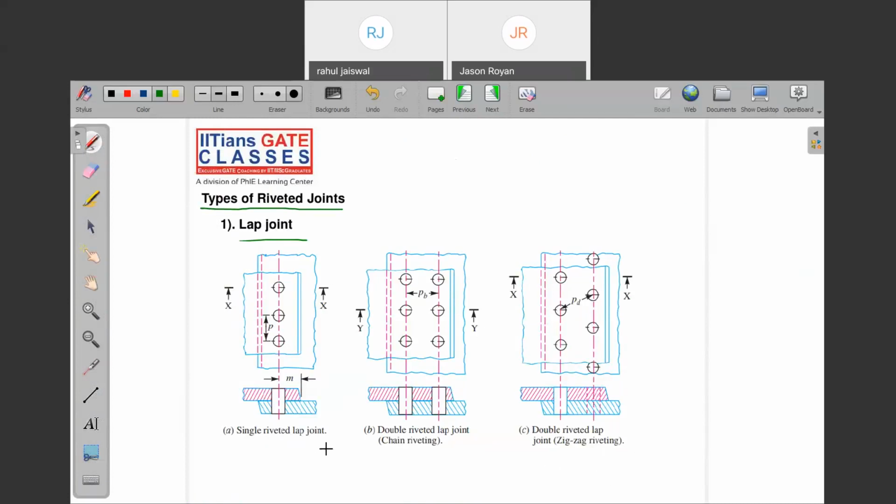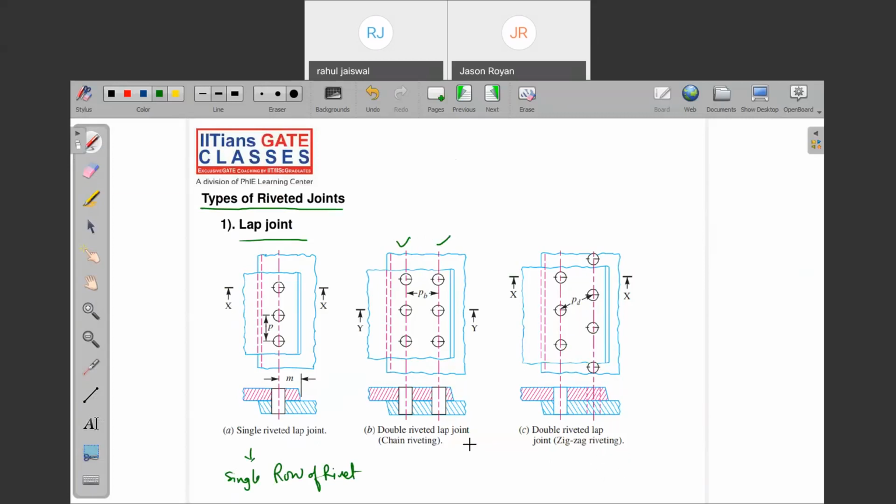What is the meaning of single, double? On the combination of both the plates, how many rows of rivets are there? Single row of rivet. What is double riveting? Two rows of rivets on the combination of the plates.